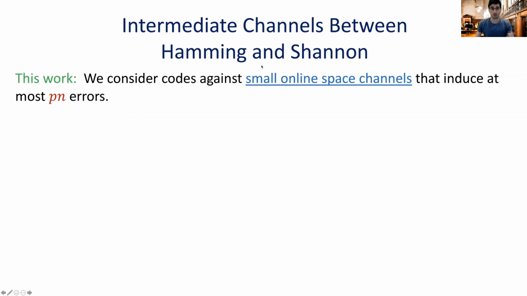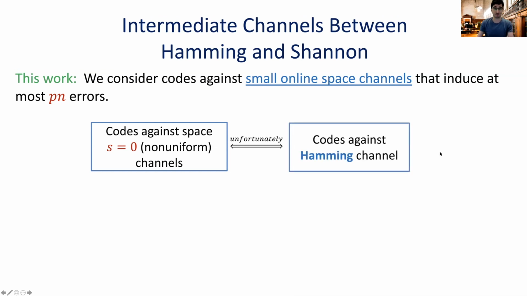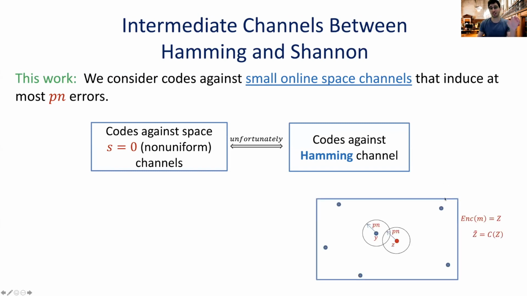Okay? So we now have this weaker notion or weaker class of functions that we can consider. And hopefully, maybe for this class of functions, we're now able to have efficient encoding and decoding that achieves good rates. But we still have a problem, because it turns out that even if you have a code that is good against space 0 with non-uniform advice channels, then it's also good against Hamming channels. So we're not doing any relaxation here. This is still the same problem. And this is because if you have two, let's say, code words that are close to each other, then using some non-uniform advice, you are able to push this encoding into the radius of the other code word, and then the decoder will fail. It won't be able to know where it came from.